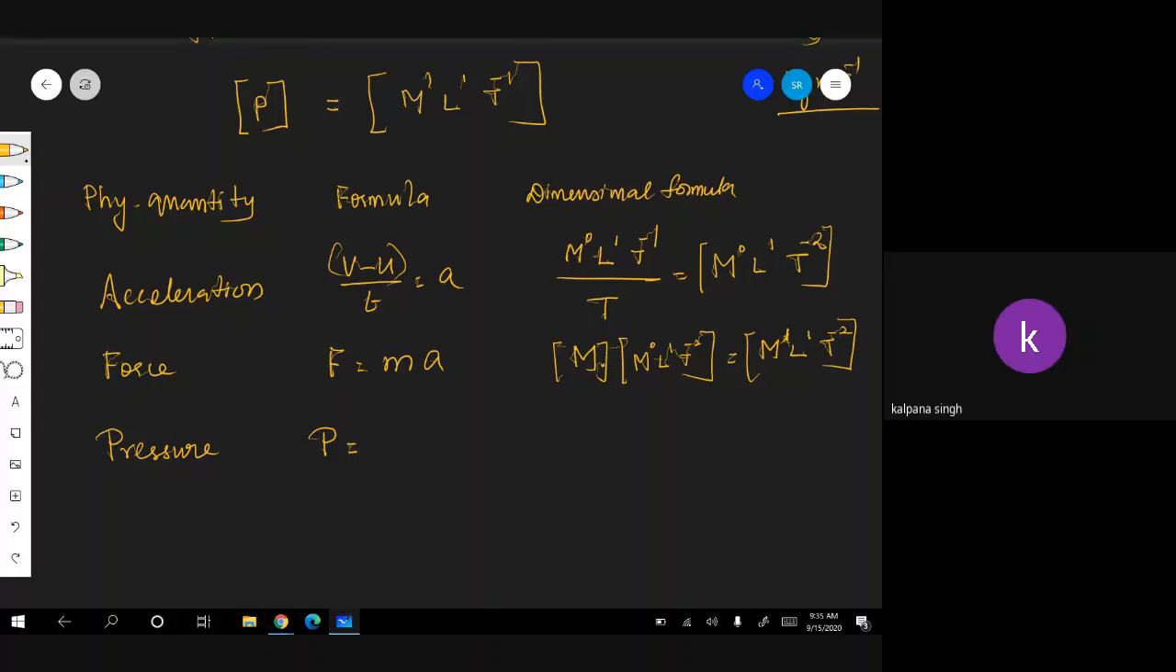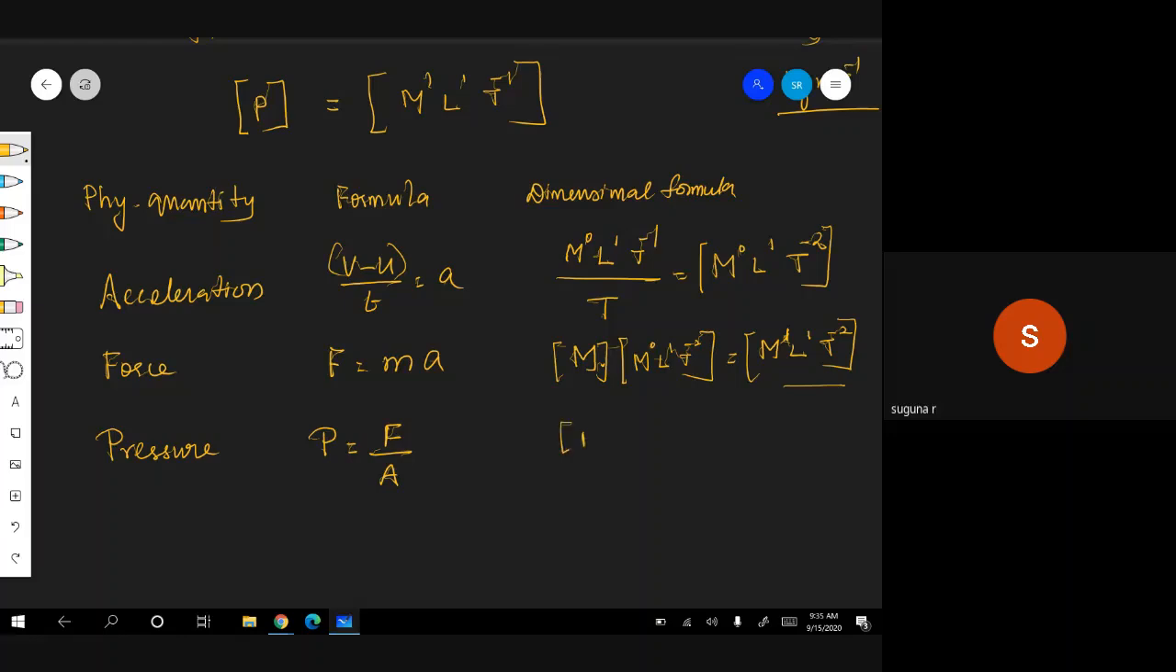Kalpana. Yes, ma'am. Tell me. Ma'am, the SI unit, the formula for pressure is F divided by A, force per unit area. Therefore, the dimensional formula of force we have just now seen, it is readily there.